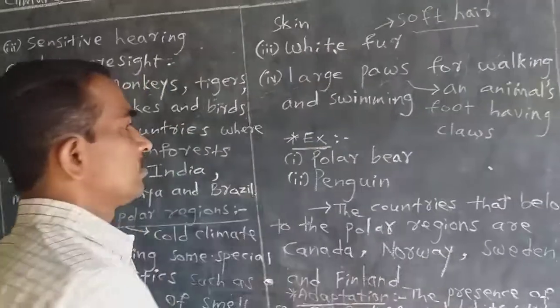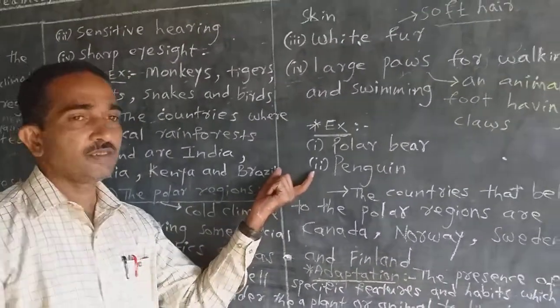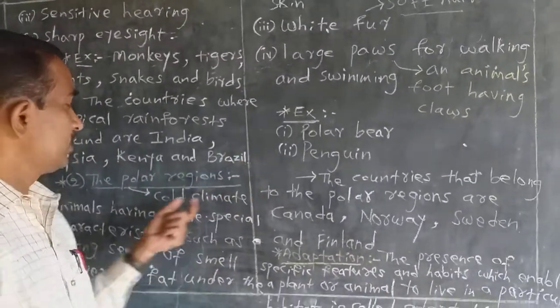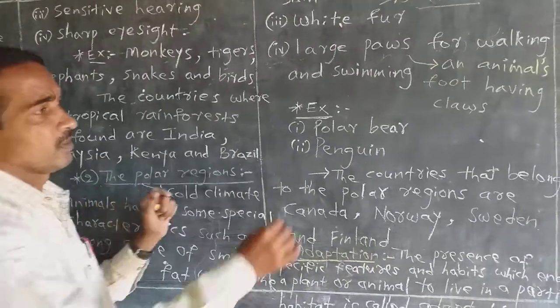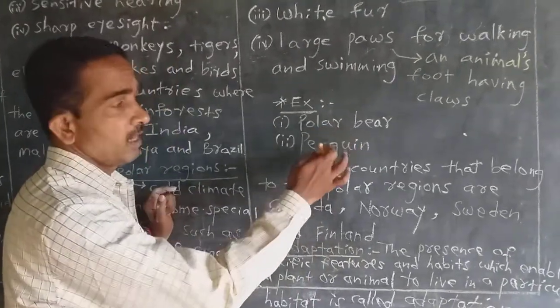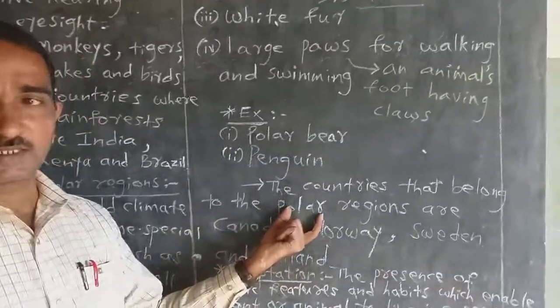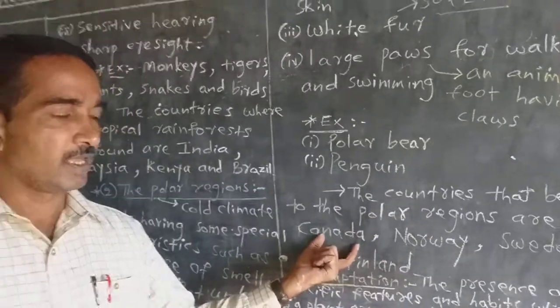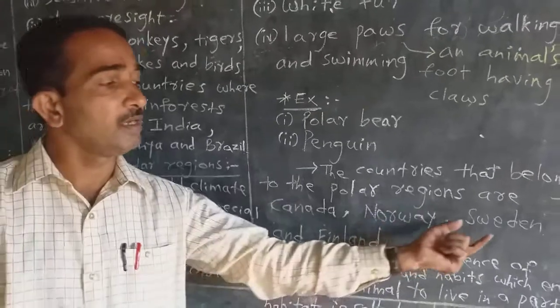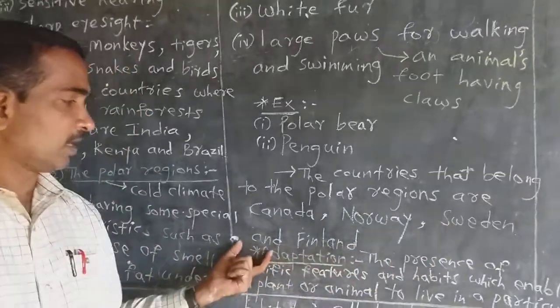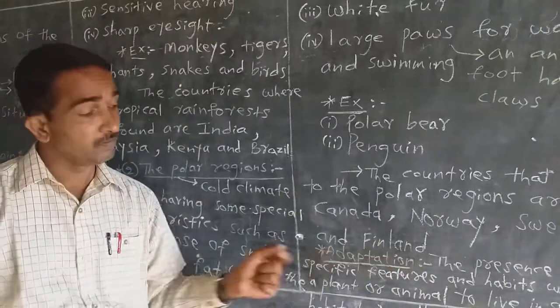Examples for animals which are living in the polar regions are polar bear and penguin. The countries that belong to the polar regions are Canada, Norway and Sweden, and also Finland.